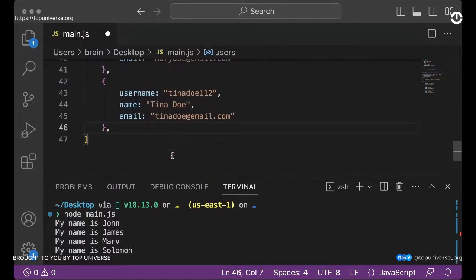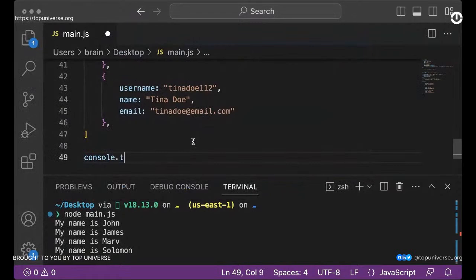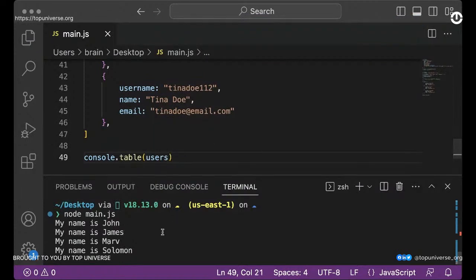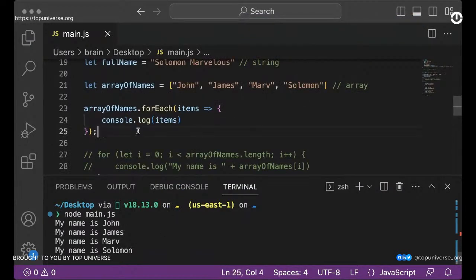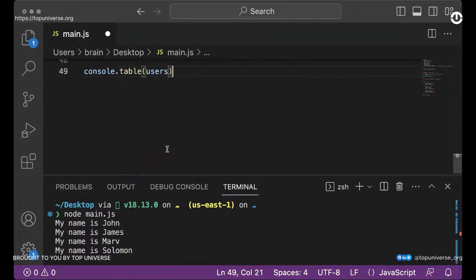So what can you really do with the objects inside this array? Let's assume you want to print these items. Of course, that's a simple one. You can just say console.table, users. I'm sure that was users, if I'm not mistaken. Let's take this off first, comment on that. Okay, so it was actually users, that's correct.